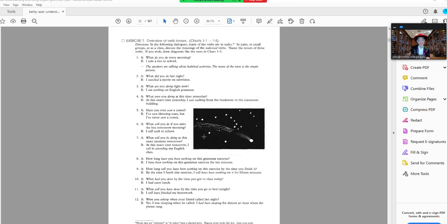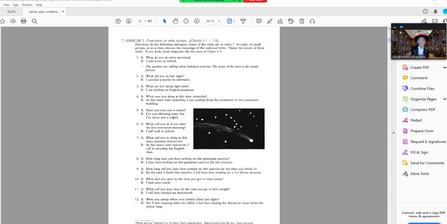What were you doing at this time yesterday? At this exact time yesterday, I was walking from the bookstore to the classroom building. Actually, at this time yesterday, I was taking a nap. So that is the past progressive. In other words, a continuous action that happened yesterday. Have you ever seen a comet? And so this is the present perfect, in which you have something happening a little in the past, but still going on into the present. Have you ever seen a comet? Yeah, I've seen shooting stars, but I've never seen a comet.